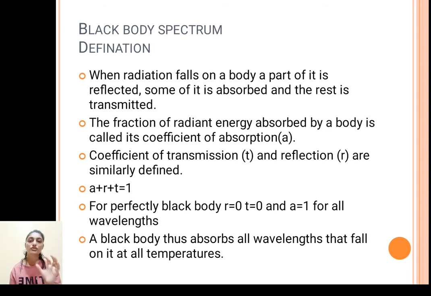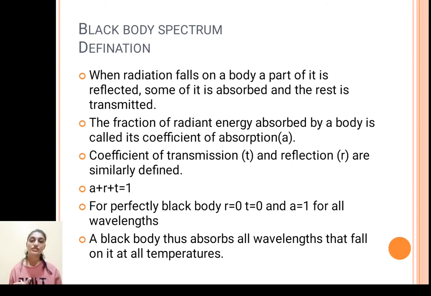So basically, coefficient of absorption is the ratio of energy which is absorbed to the energy which is incident. In a similar fashion, we can define the coefficient of transmission and coefficient of reflection. Coefficient of transmission is the fraction of radiant energy transmitted, and coefficient of reflection is the ratio of energy which is reflected to the energy which is incident.